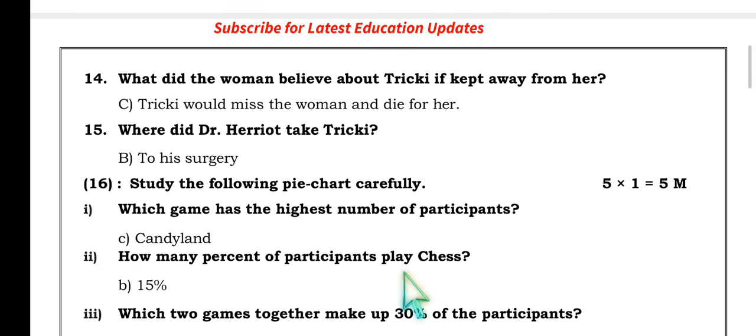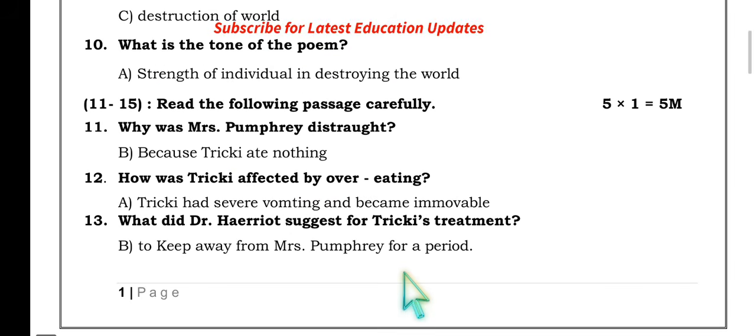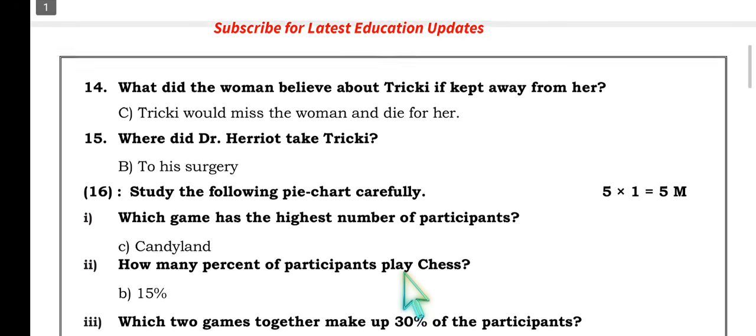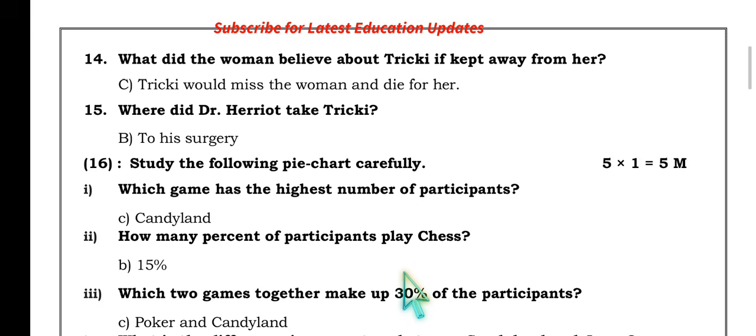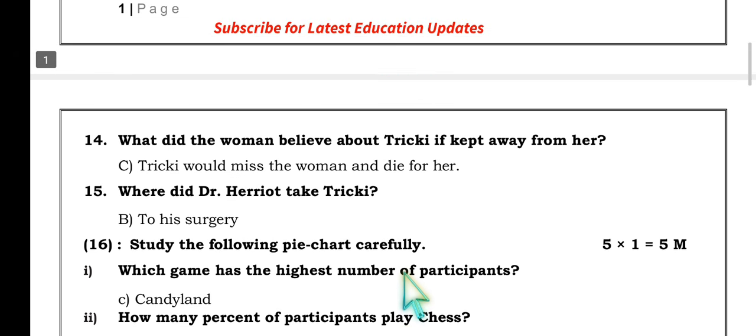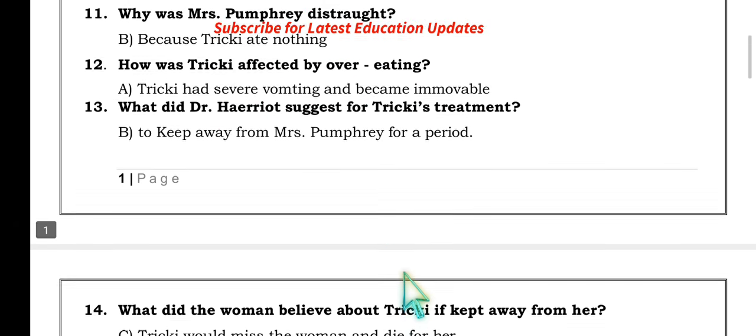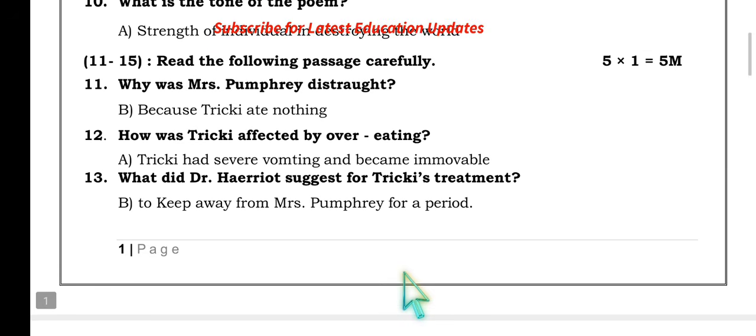Here, question numbers 11 to 15. Why was Mrs. Pumphrey distraught? Because Tricky ate nothing. How was Tricky affected by overeating?